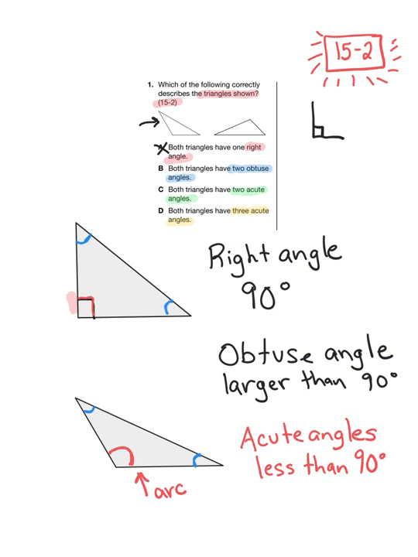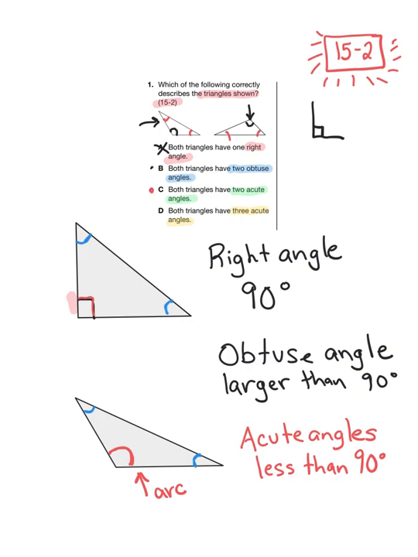Choice B says that both triangles have two obtuse angles. Well, this one I can see has an obtuse angle right here. Now, what about this one here? I'm actually wondering if that might be, yeah, I think this one is an obtuse angle, actually. It's ever so slightly bigger than a 90-degree angle, I think. So I'm going to call that one obtuse. This is a possibility. Because then looking at the other angles, this one is acute, acute, acute, and acute. Those are smaller than 90 degrees.